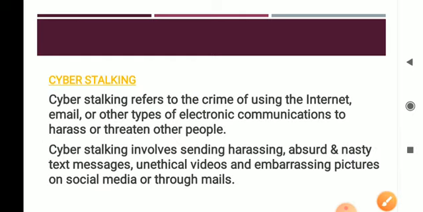Next, cyber stalking. It is one of the most important terms, and we generally have not used it, but it is important. Now, what is cyber stalking? Cyber stalking refers to a crime, one type of crime over the internet, to harass people with the help of a network or any electronic gadgets.